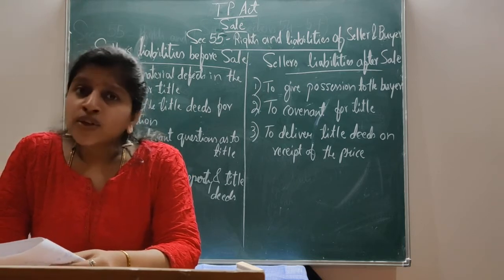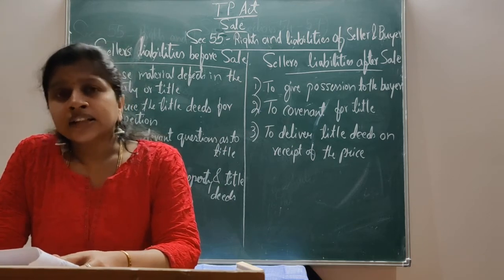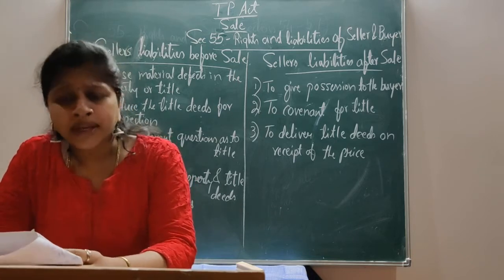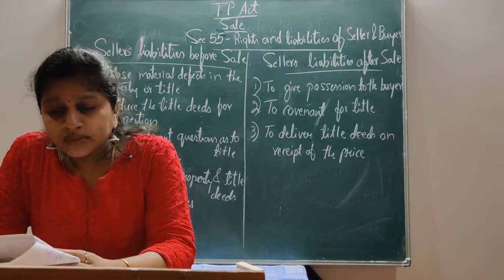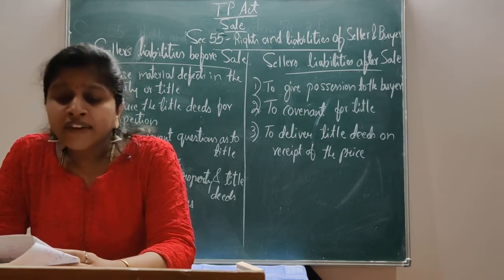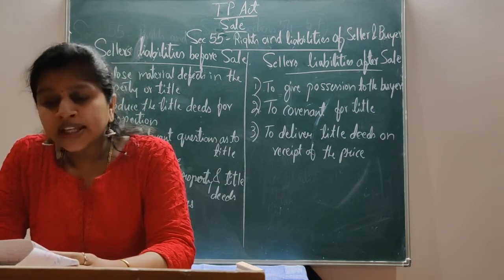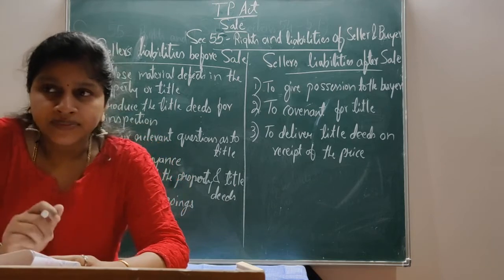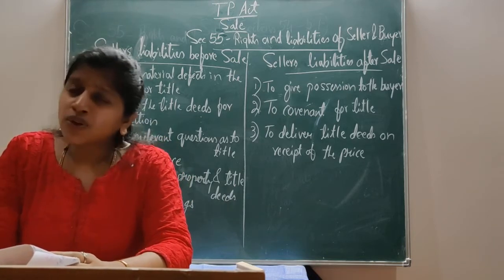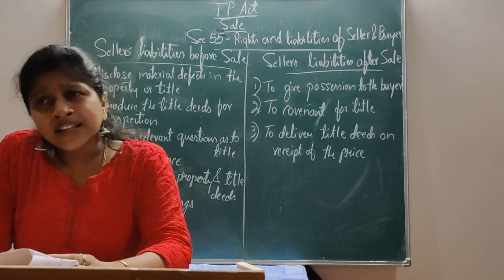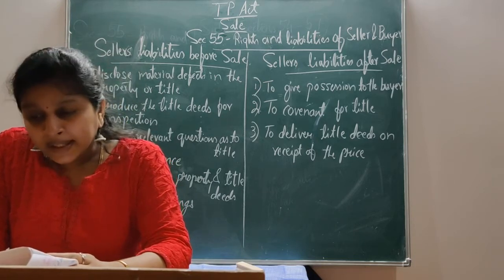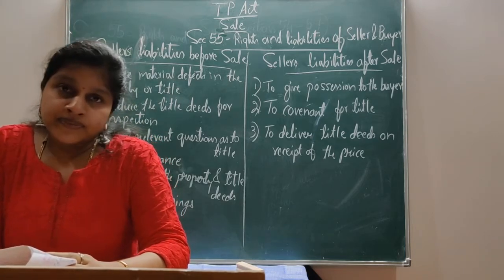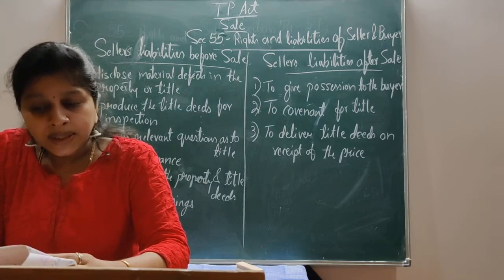Here there are two kinds of defects. One is latent and the other is patent. First of all, we have to know the meaning of latent and patent material defect. The defect in the property which the seller is bound to disclose is a defect which is known to the seller but the purchaser is not aware of it. That is to be disclosed by the seller to the purchaser.